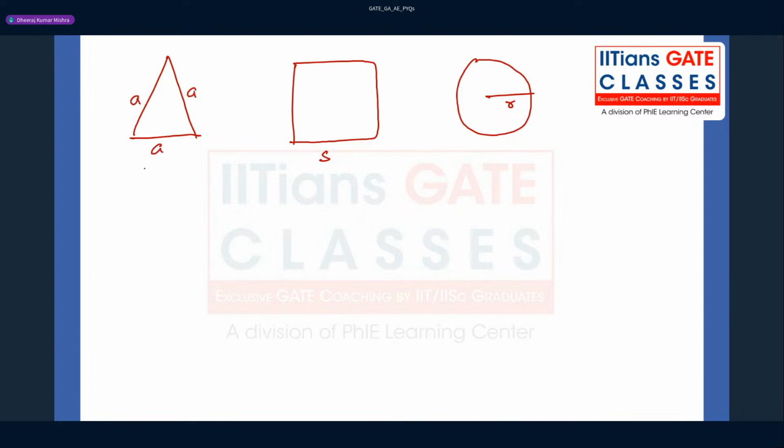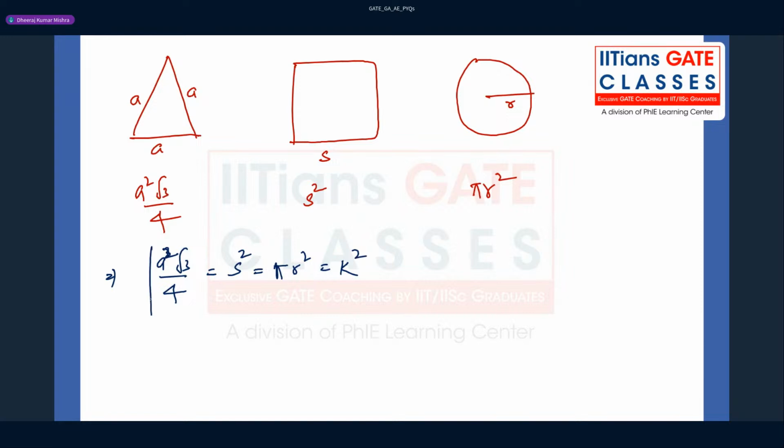So what is the area, guys? Area of the triangle is square root 3 by 4 a square. Area of the square will be s square, and area of the circle will be pi r square. So you can equate these. Equating all of them, square root 3 by 4 a square equals s square equals pi r square, which you can say is k square. Just simply take k square, so you can find a, s, and r from here in terms of k.